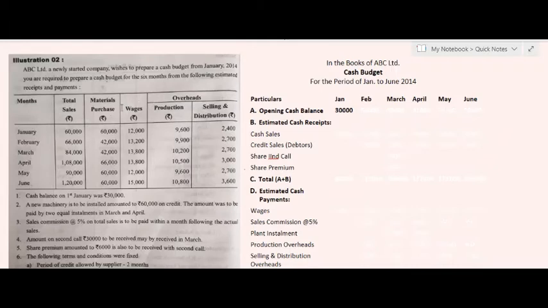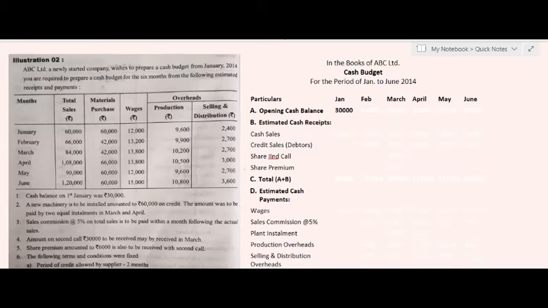Some additional information is also given, in which it is said that the cash balance on 1st January 2014 was rupees 30,000. Next, a new machinery is to be installed amounting to rupees 60,000 on credit. The amount was to be paid in two equal installments in March and April month. It means the amount 60,000 will be paid in two equal installments of rupees 30,000 each, in March and April month.